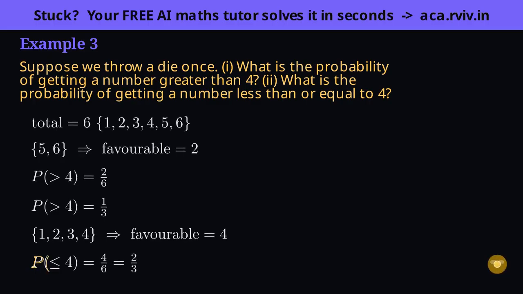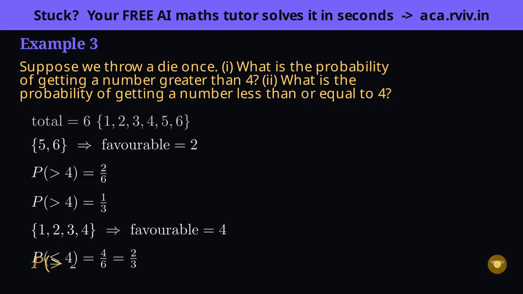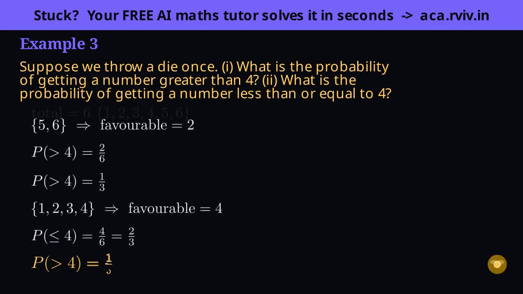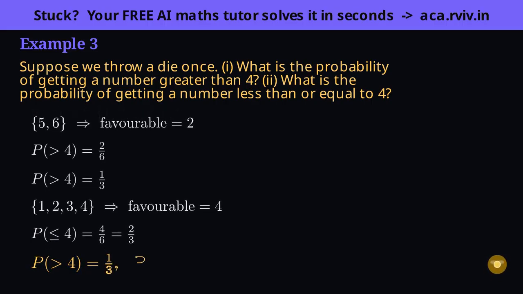Insight: notice 1/3 plus 2/3 makes exactly 1, and that's no coincidence. Greater than 4 and 4 or less are opposite events that together cover every face, so their probabilities must fill up to 1. That's the complement rule quietly appearing.